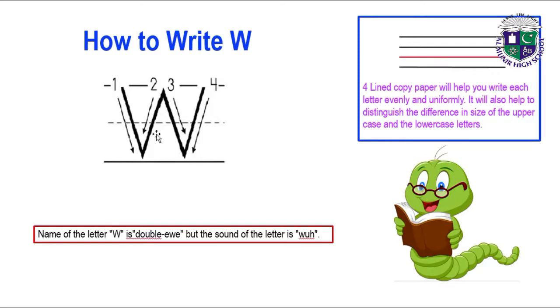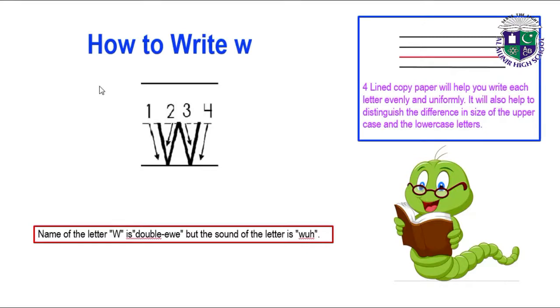First slanting line and second slanting line. When you draw two slanting lines, it becomes V. Another V to write W. W, warm. W, warm.